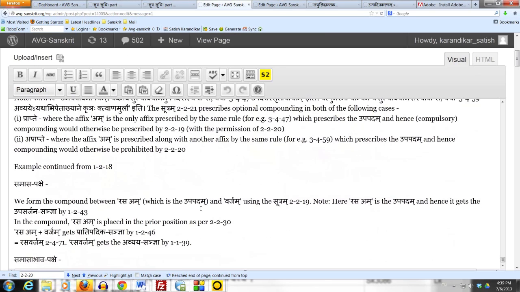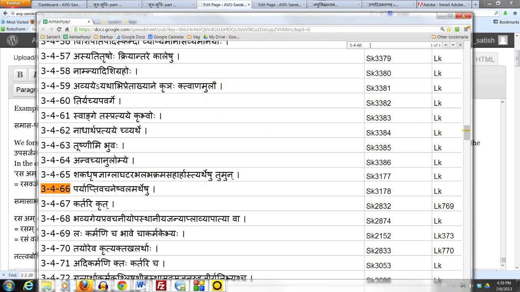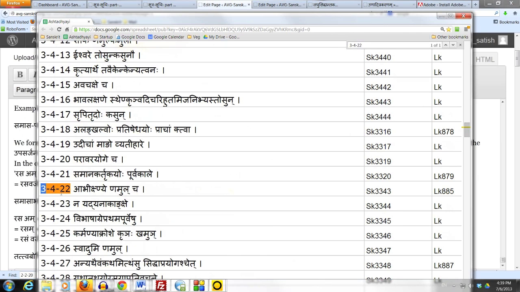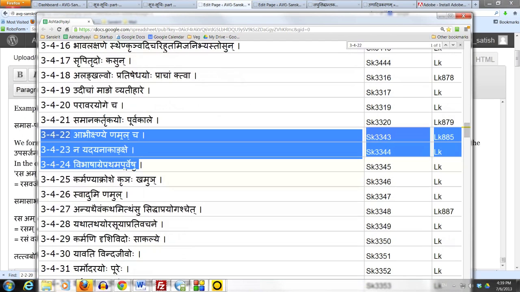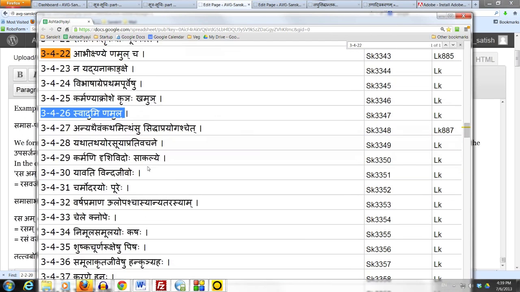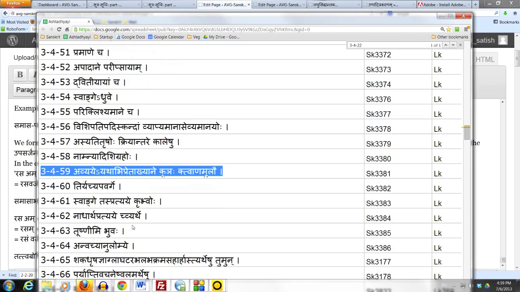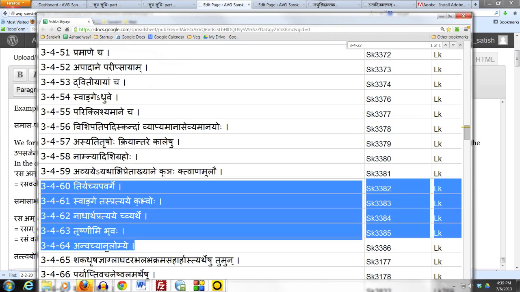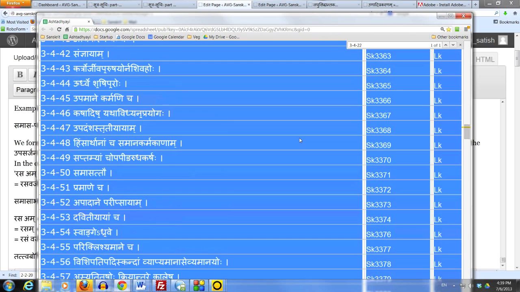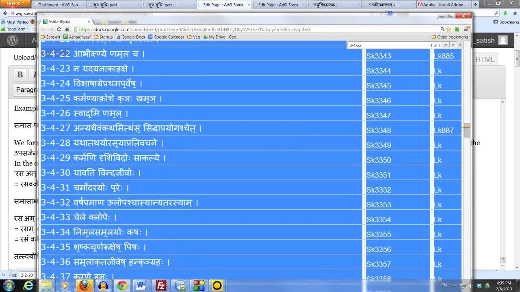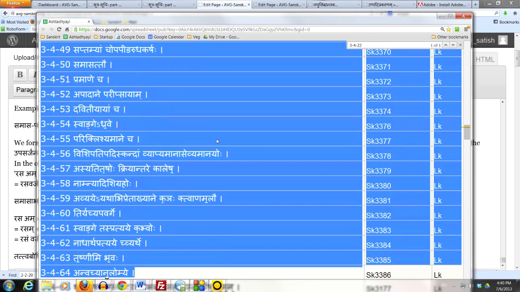Now in the Ashtadhyayi, the section for Namul, the affix Namul, runs from 3.4.22 down to 3.4.24, and again from 3.4.26 down to 3.4.58, and even after that from 3.4.59 to 64 is a section where Panini prescribes Namul as well as Ktva. So there are a number of rules here, but as we said before, this affix Namul is not commonly used in the language. That doesn't mean that it's never used. We already saw an example from the Bhagavad Gita. So it is seen occasionally, and at that time we have to come to this section of the Ashtadhyayi and see if we can find a sutram to justify that usage.